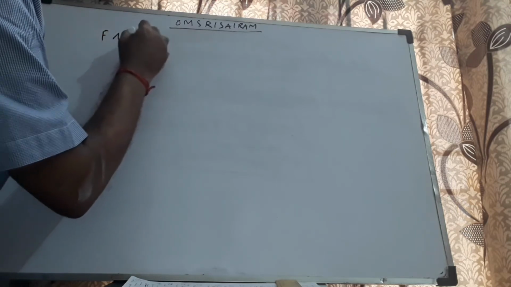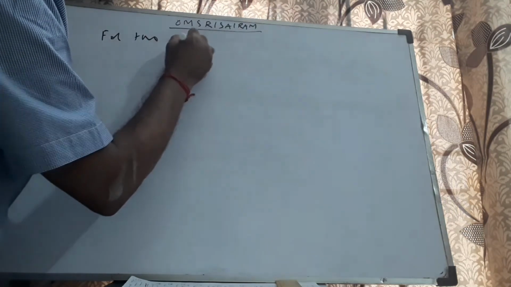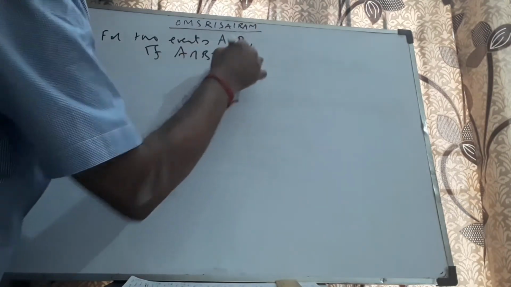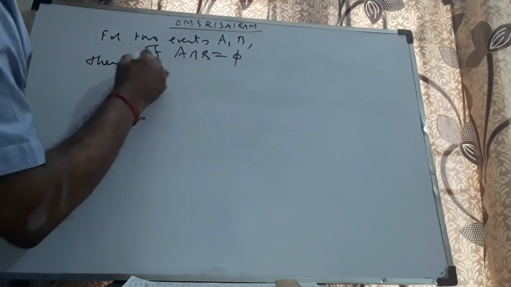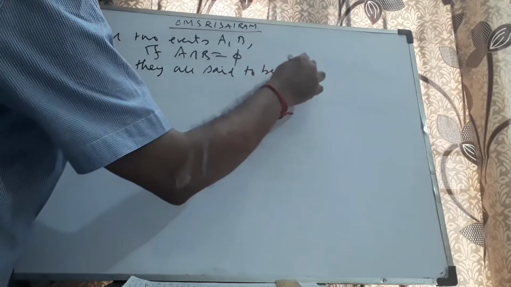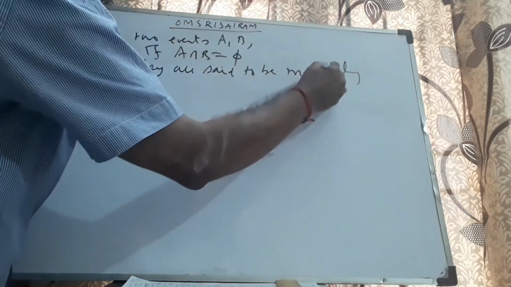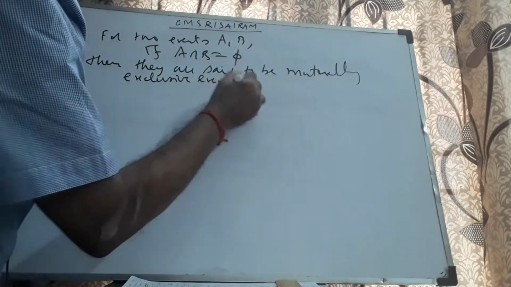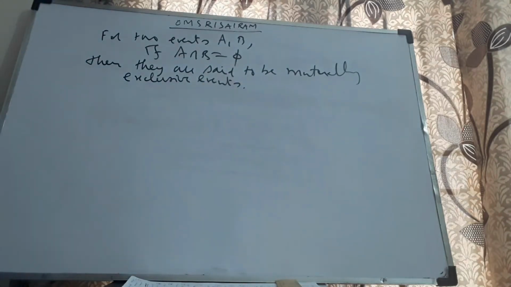And before going into the theorem, I want to tell you one important thing, that is the definition of mutually exclusive events. We'll define mutually exclusive events with two examples. For two events A, B, if A intersection B is equal to empty, then they are said to be mutually exclusive events. Actually, you might have seen in set theory, two sets A, B are said to be disjoint sets if there is no common element, their intersection is empty.